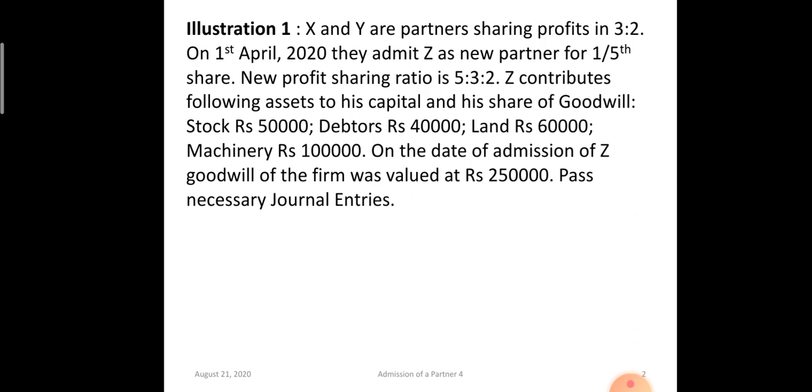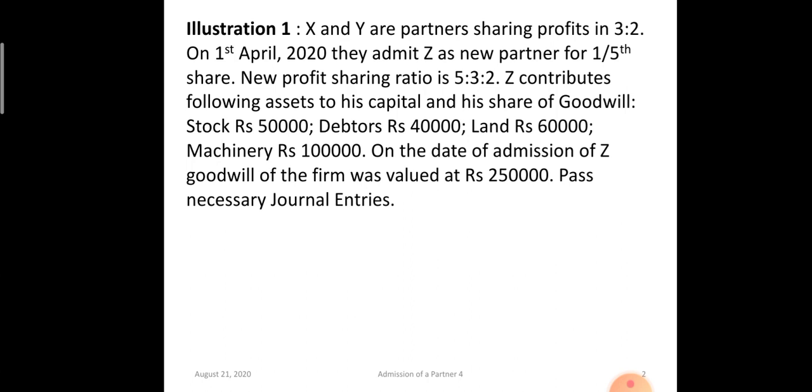There are two partners X and Y who are sharing profits in the ratio of 3:2. On 1st April 2020 they admit a new partner Z for 1/5 share. The old ratio is 3:2 and the new ratio is given as 5:3:2. So we have to calculate the sacrificing shares and then the sacrificing ratio.